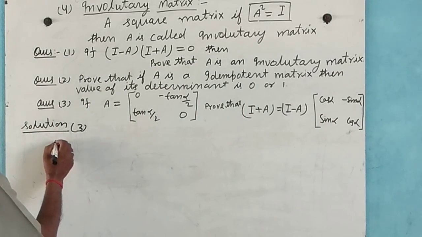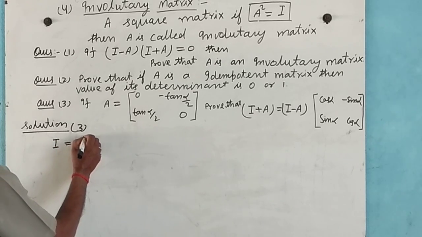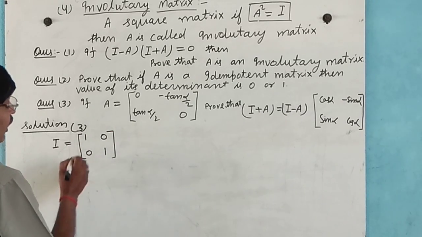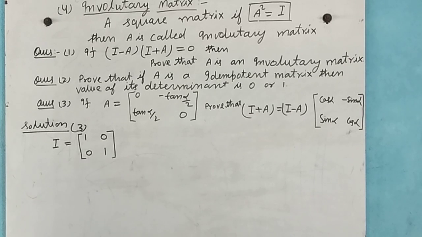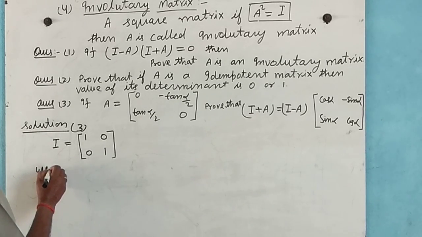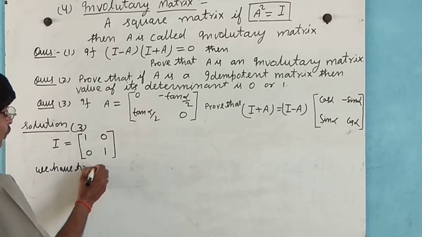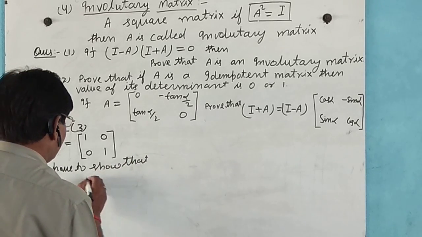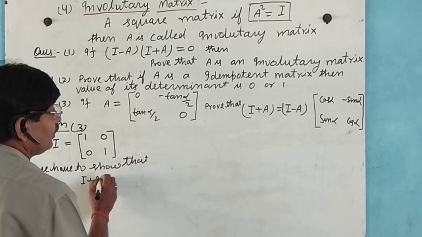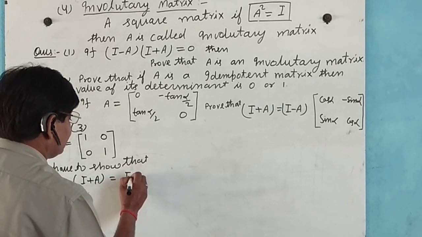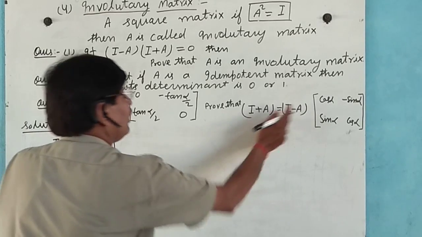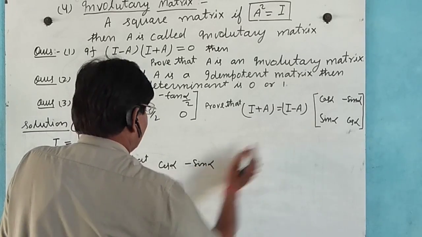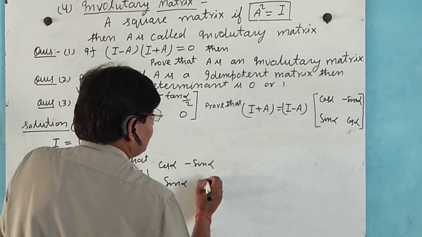Now I equals [1, 0; 0, 1], the identity matrix, and we have to show that I plus A equals (I minus A) times [cos alpha, minus sin alpha; sin alpha, cos alpha].